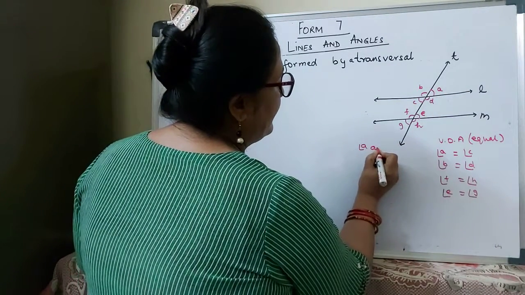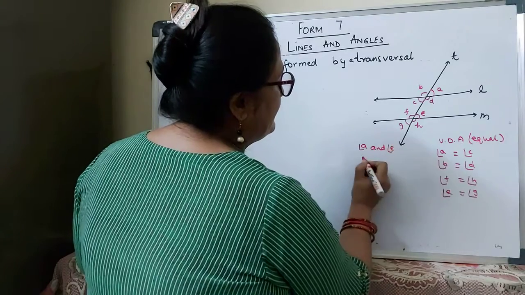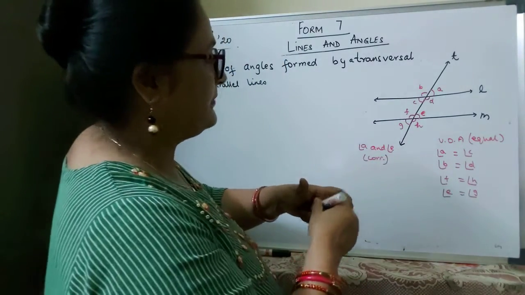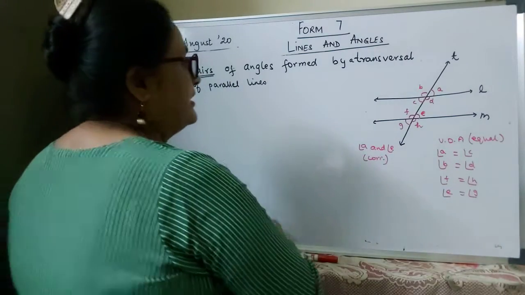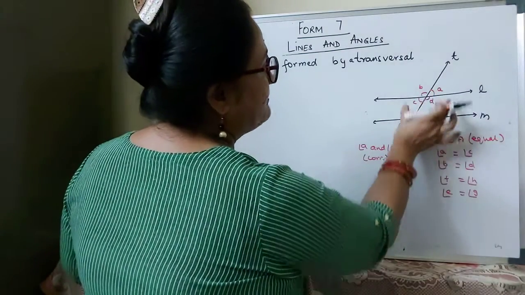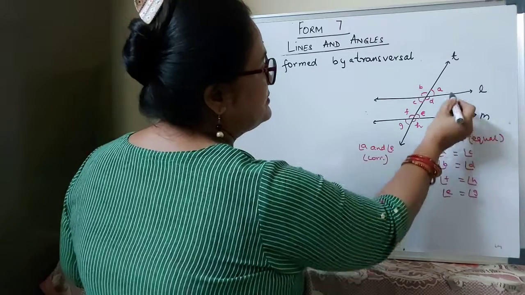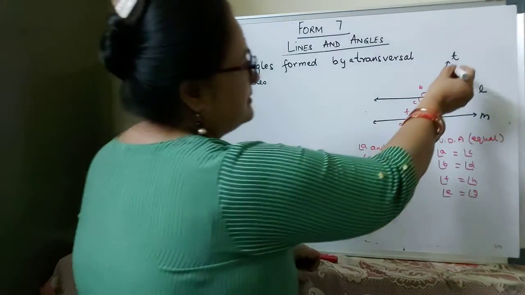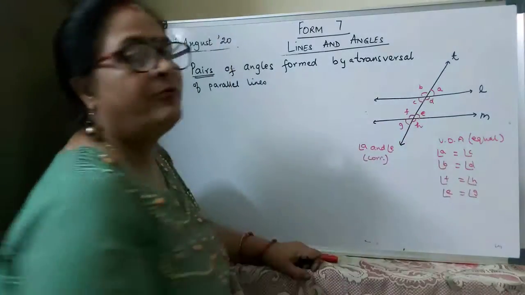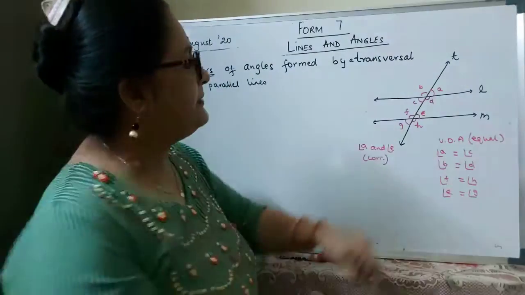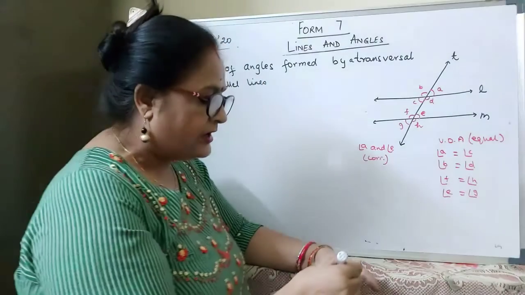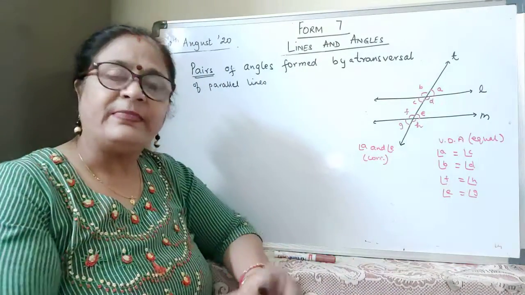Angle A and angle E are corresponding angles. Now, if these two lines are parallel, the distance between the two lines is the same, and the inclination of T is the same for both. If it is the same, then angle A and angle E will also be equal.